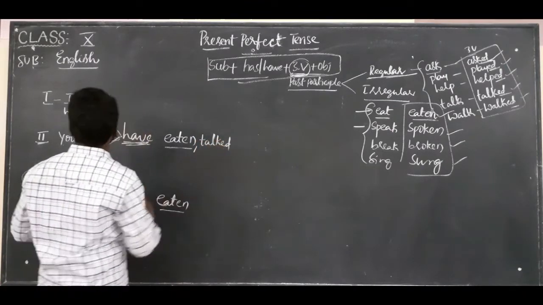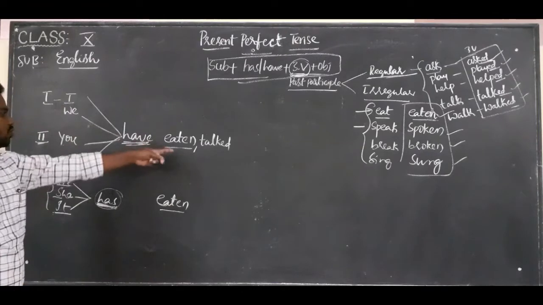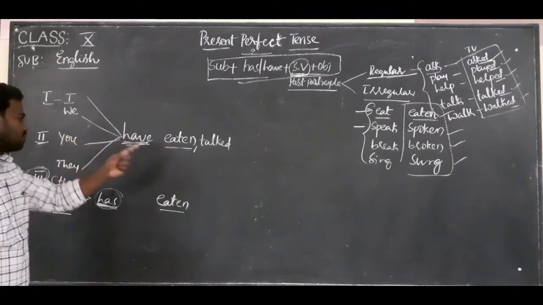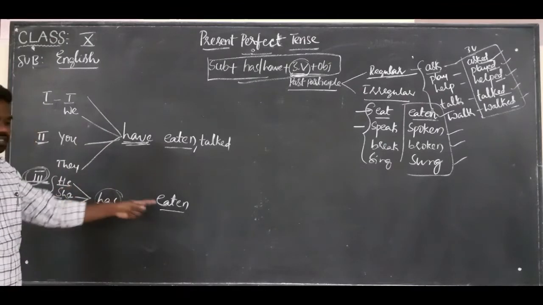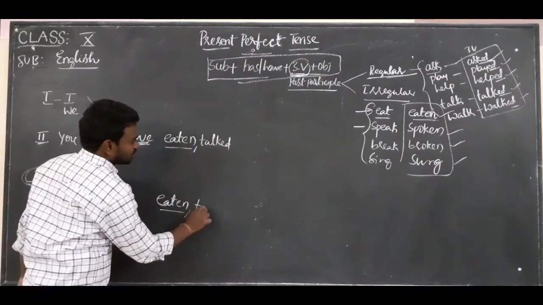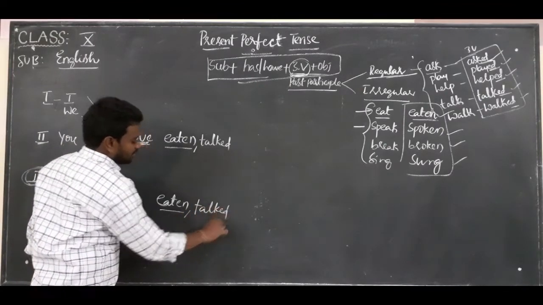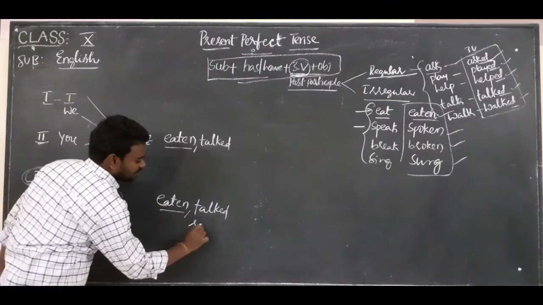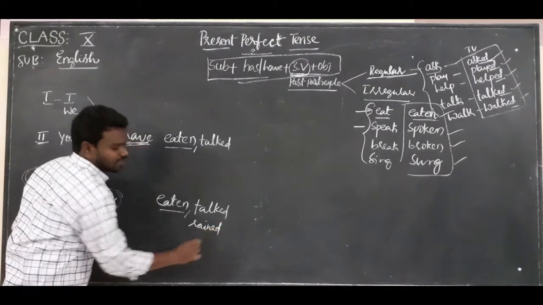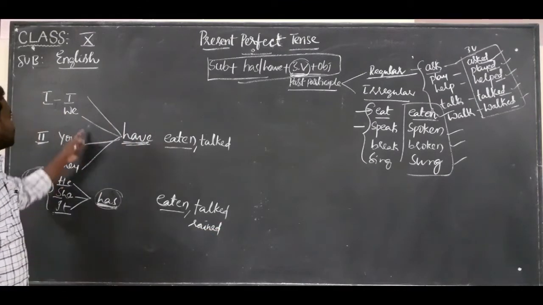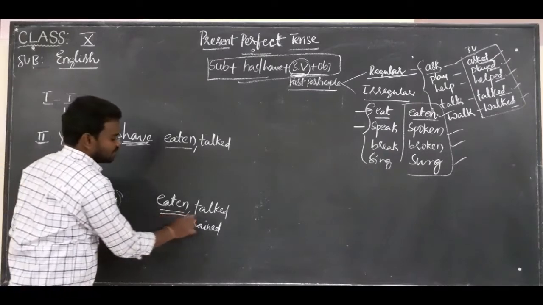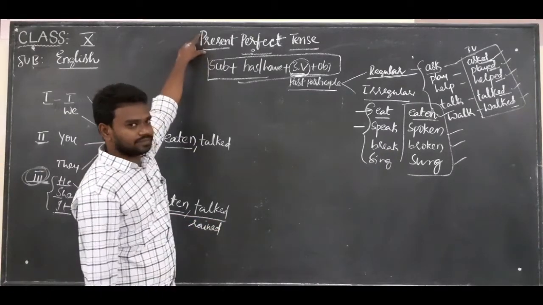T-A-K, talked. We can use I have talked, we have talked, you have talked, they have talked. Right. He has talked, she has talked. It has rained. We use them in sentences.